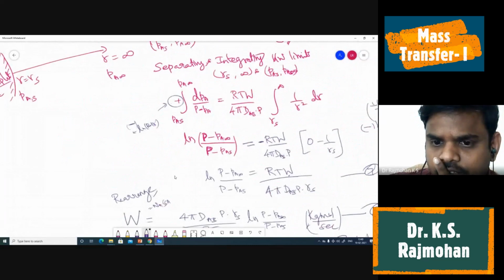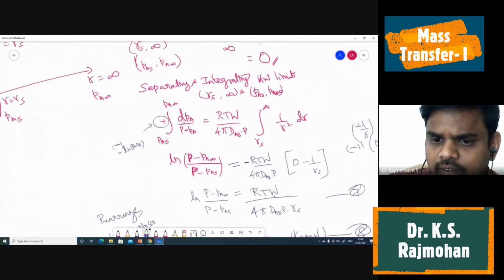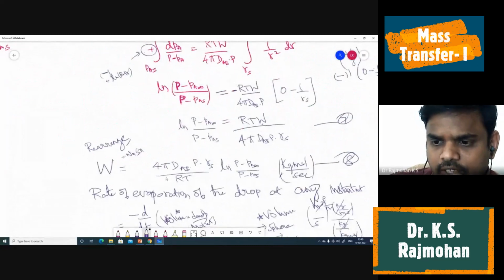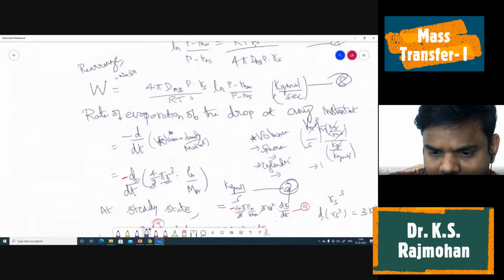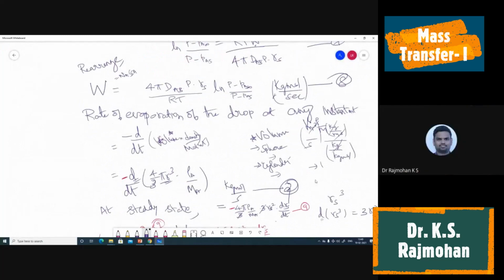Once you write the rate of evaporation, that can be equated, and finally you are going to rearrange to get the W value. Then at this place, instead of the volume of the sphere you will be using the volume of the cylinder, which is pi r square into L. That will be changing, so accordingly R will get cancelled.